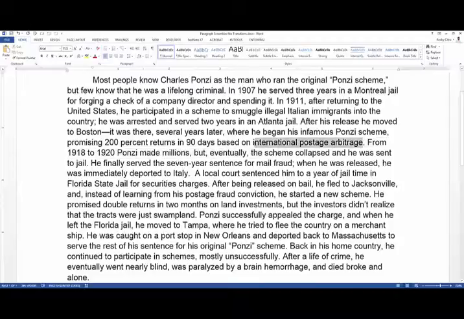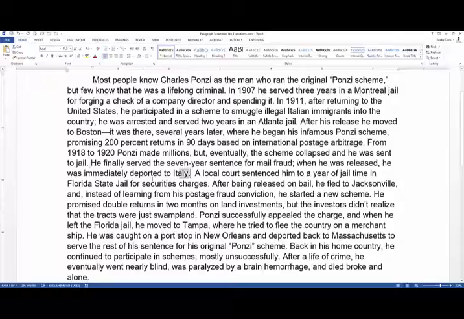So we have this idea of the mail fraud thing happening, and now it makes sense to transition into this idea where he was making millions, because this was his big scheme, but eventually the scheme collapsed and he was sent to jail. Okay, so up to here I think we're pretty good. We've got this started here. He finally served the 7-year sentence. Now, this could go here, but the word finally makes me think that something happened in between where he didn't serve his sentence for mail fraud. So let's see if we can find what happened in between here. Was he released? Did he escape?